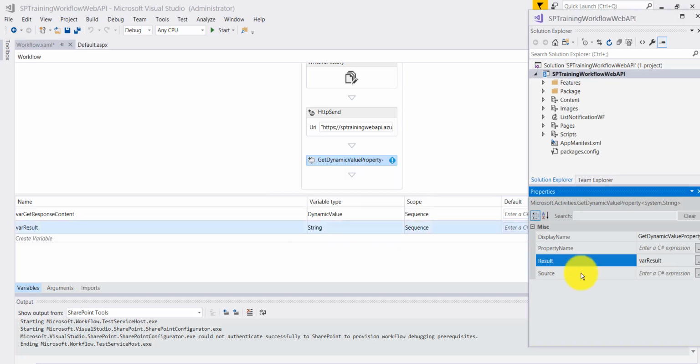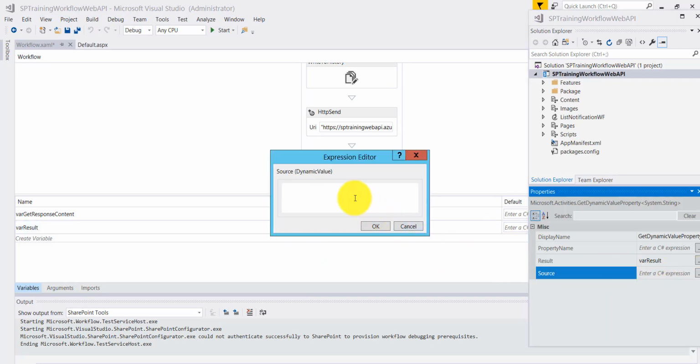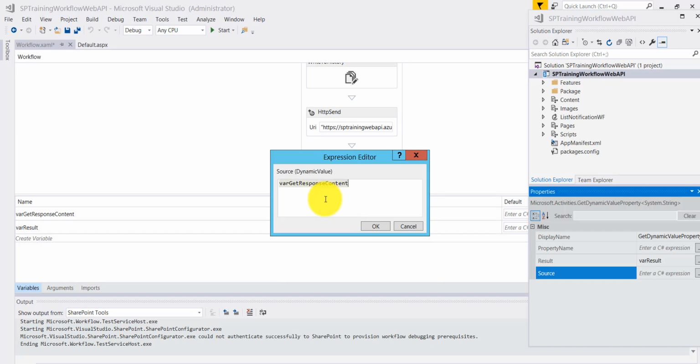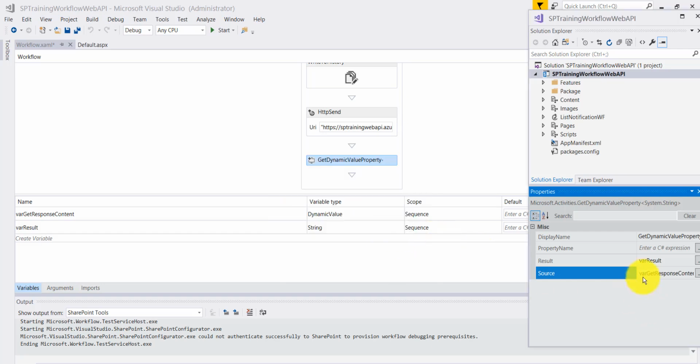And what will be the source? The source will be basically our dynamic value which we have created and stored in the variable known as get response content. So you can see here, the result will be there in the var result. Whatever results come from that web API, that value will be there in this variable.